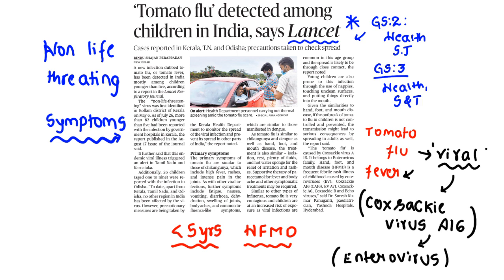Experts are also saying that tomato flu is very similar to chikungunya and dengue, as well as hand, foot and mouth disease. The treatment is also similar. Clear? What are the treatments they are observing? First of all, the patients who got this disease have to be isolated. They have to be provided proper rest and plenty of fluids.